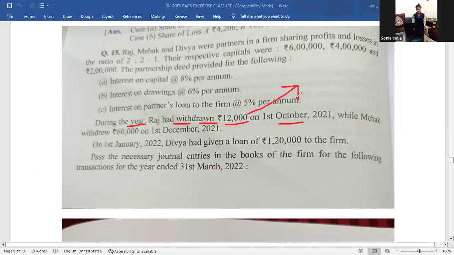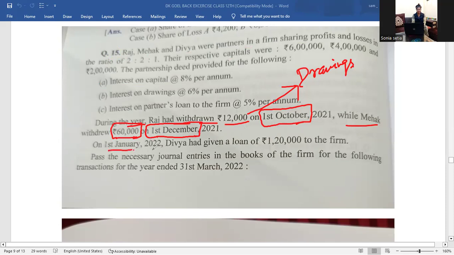So Raj has made drawings. Drawings of Raj are 12,000, withdrawn on 1st October. You have to keep in mind the date and the month, accordingly we'll calculate IOD, interest on drawings. While Mehak withdrew 60,000 on 1st December. So Mehak's drawings here are 60,000. Again, you have to keep in mind the proper date which they have provided in the question.